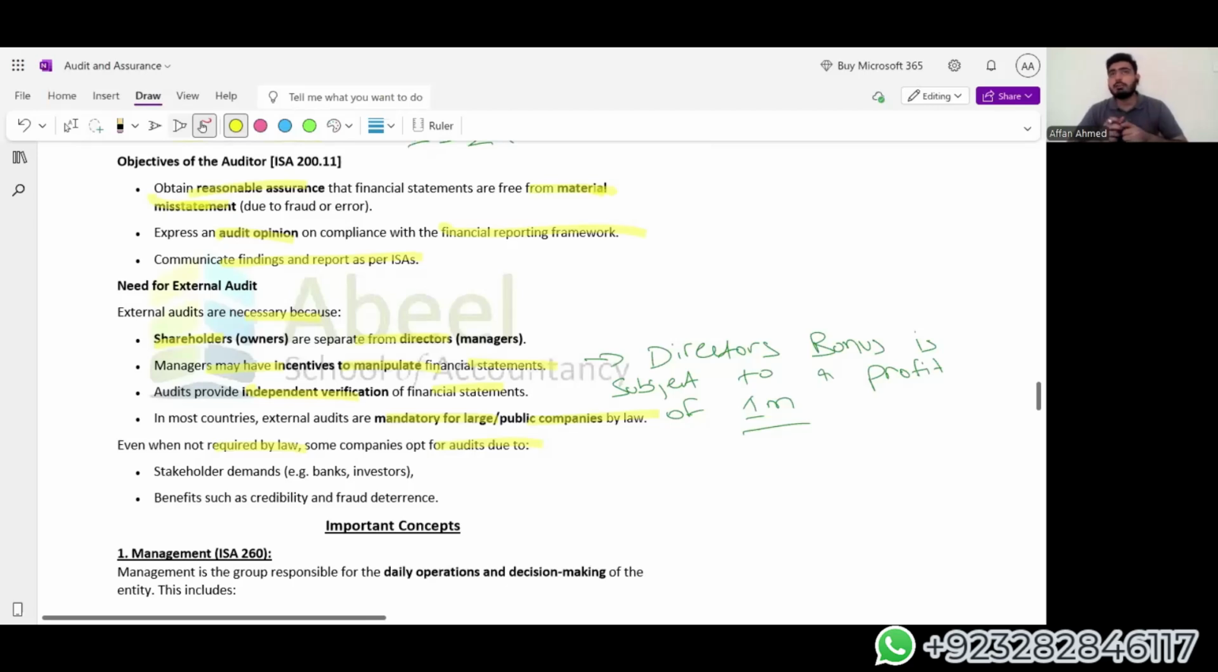And other than that, if you are having an audit, the chances of fraud in a company decrease. What does it mean? It means that if I have hired a security guard and he is guarding my street, will it prevent theft completely?